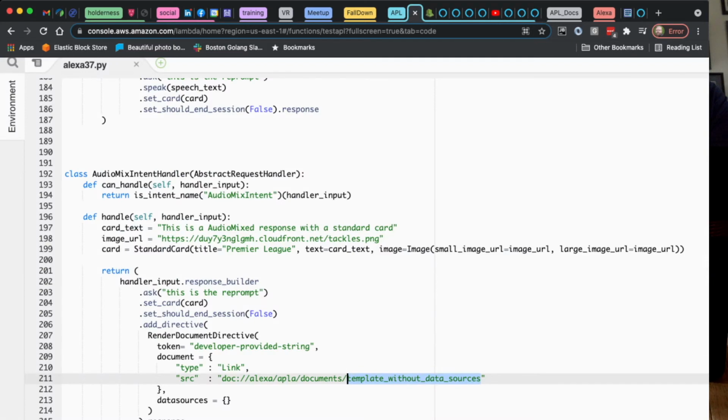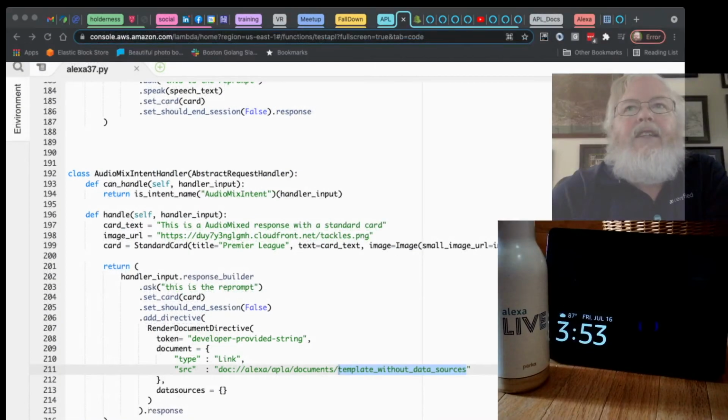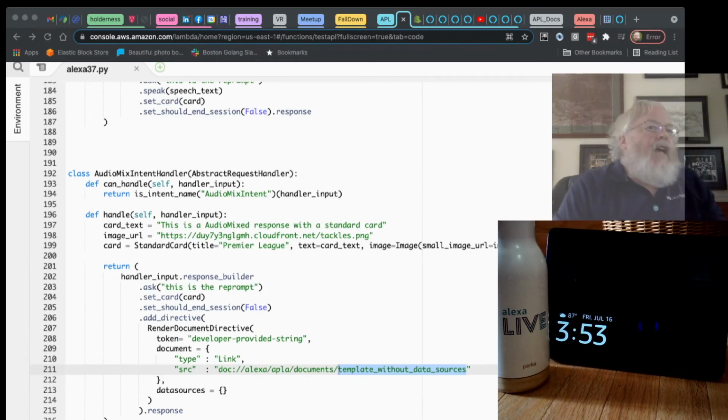So we'll go back to the main scene. So I'm going to say, I've told Alexa to render this document. The document consists of some text to say and some audio to play at the same time. Alexa, ask Tarbox Kaylee to play audio mix.